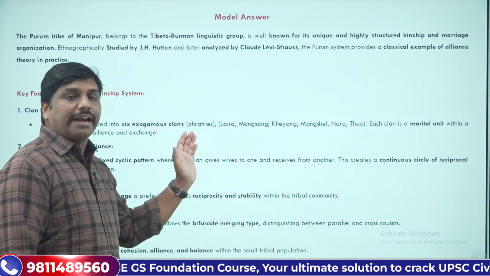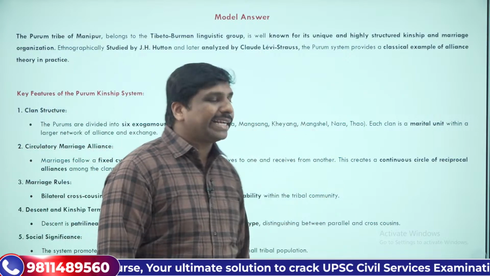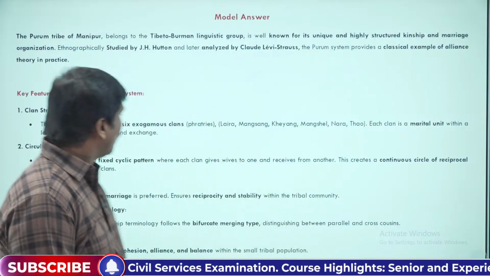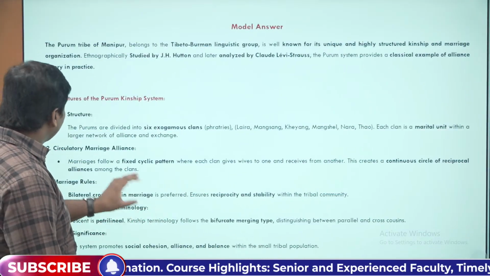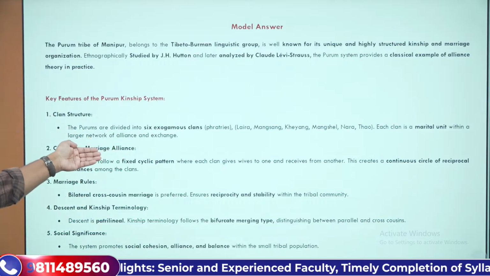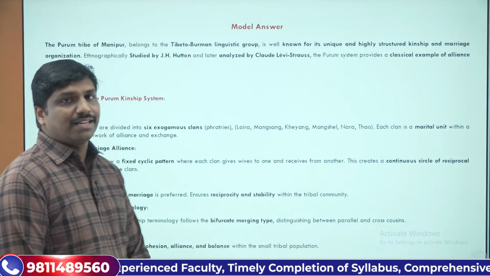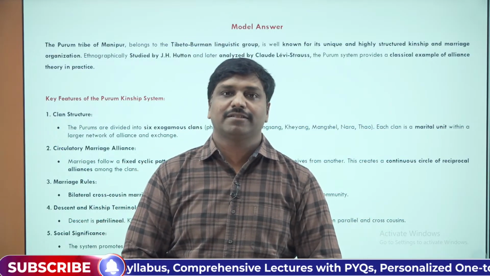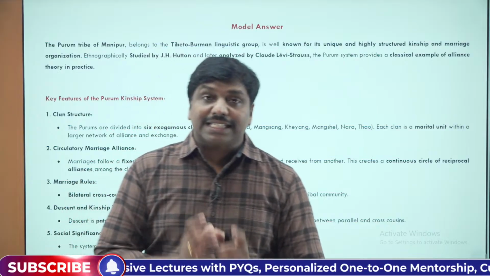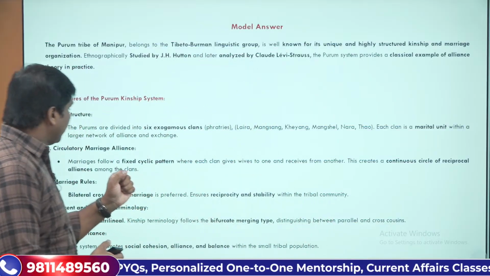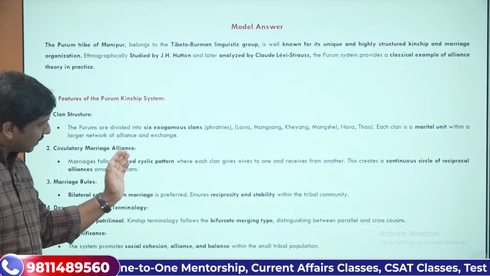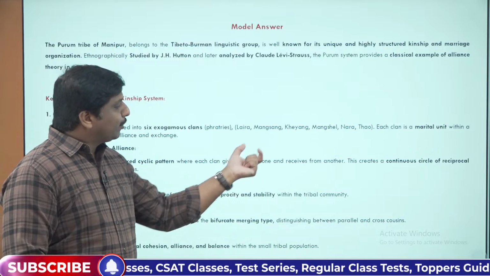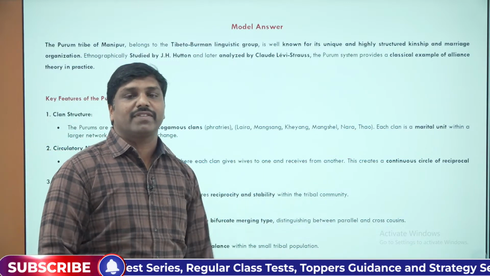Each clan or phratry is a marital unit within that tribal group. They follow a circulatory marriage alliance pattern. That means that with 6 clans, marriages follow a fixed cyclical pattern where each clan gives women to one and receives women from another.